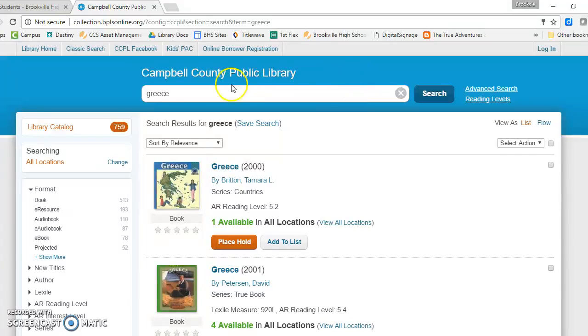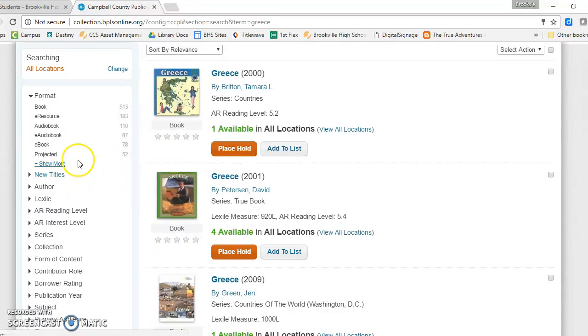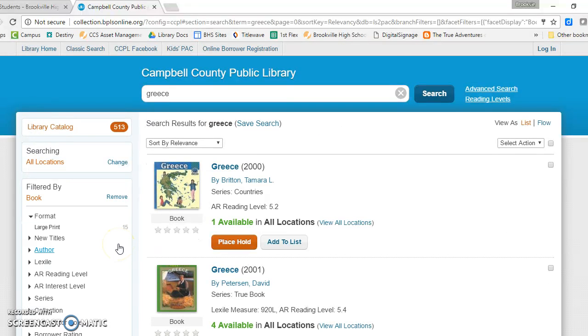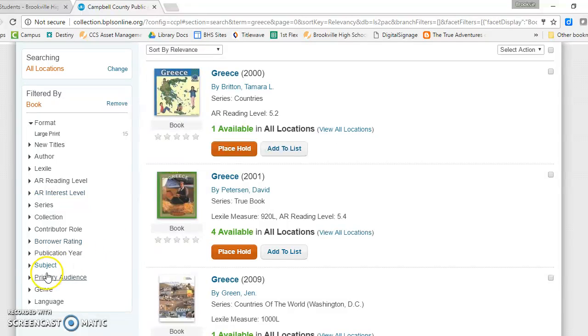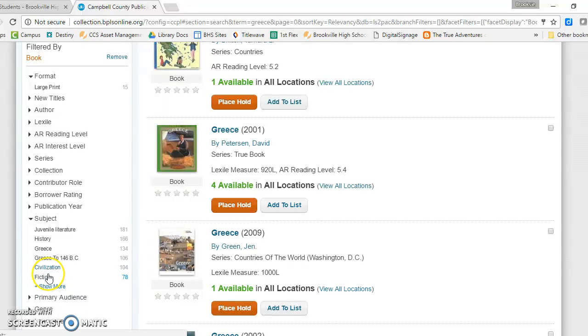And I want you guys, first of all, to notice the much larger number of results that we get. We've got 759 as opposed to like 81, I think. And that's because Campbell County pulls from Lynchburg, Bedford, and Campbell County libraries. So you're getting a lot more options here. You can scale back the number of results by clicking on certain things over here. So maybe I only want books, and maybe I only want books having to do with history of Greece or civilization.